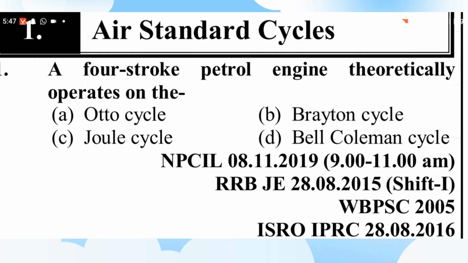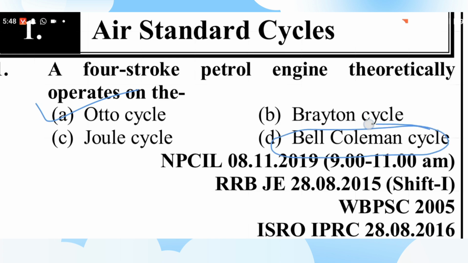We are going to discuss 1000 MCQs from power plant engineering. The first question is: a 4-stroke petrol engine theoretically operates on the A. Otto cycle, B. Brayton cycle, C. Joule cycle, D. Bell-Coleman cycle. A. Otto cycle.